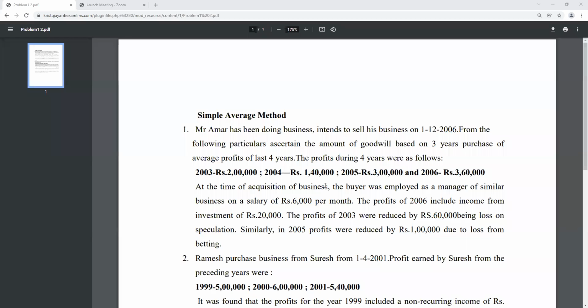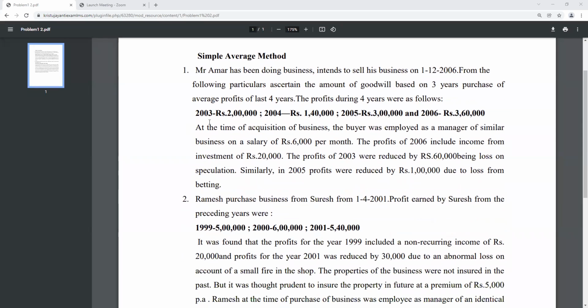Okay, today's class, my dear students, we are going to start with the valuation of goodwill and the simple average method. Two sums we are going to discuss in today's class. So the first one, see the question first.